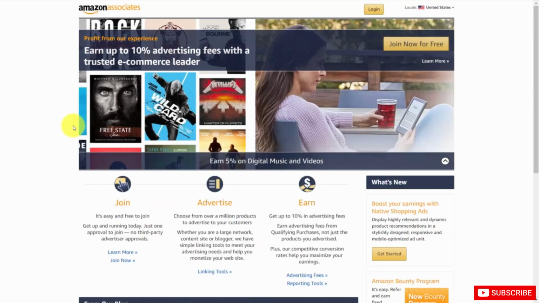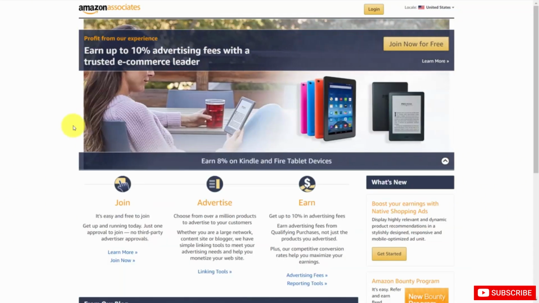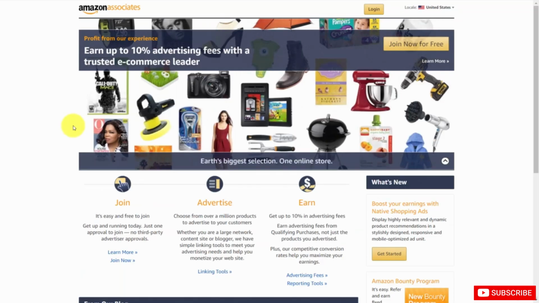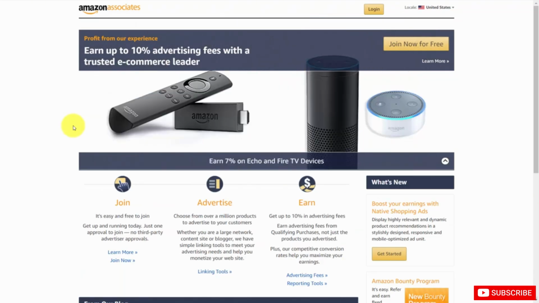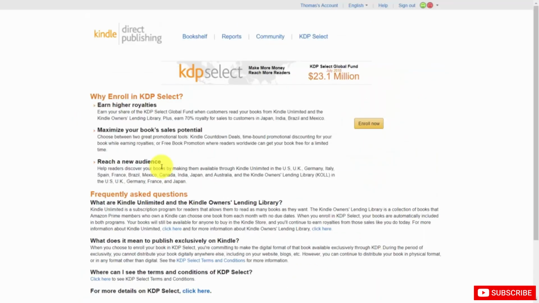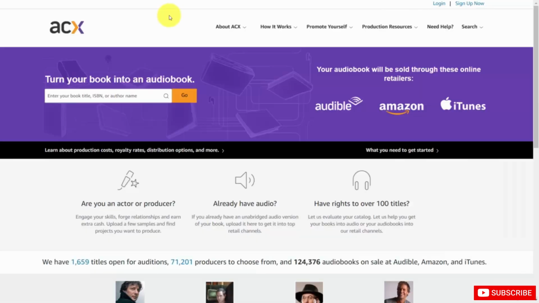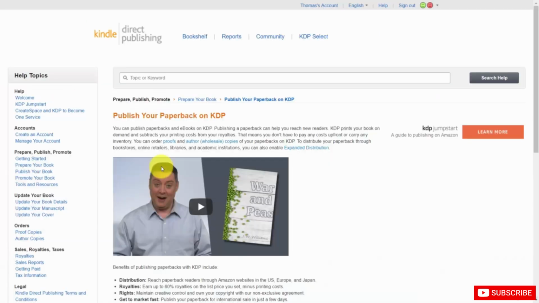Of course, you can use the Amazon Associates Program to earn additional revenue on top of those that purchase your content. And within the Kindle system, you can use the KDP Select program in order to maximize the tools that Kindle has given you to promote your book. Finally, you can also turn your ebook into an audiobook on ACX, and a paperback using KDP.